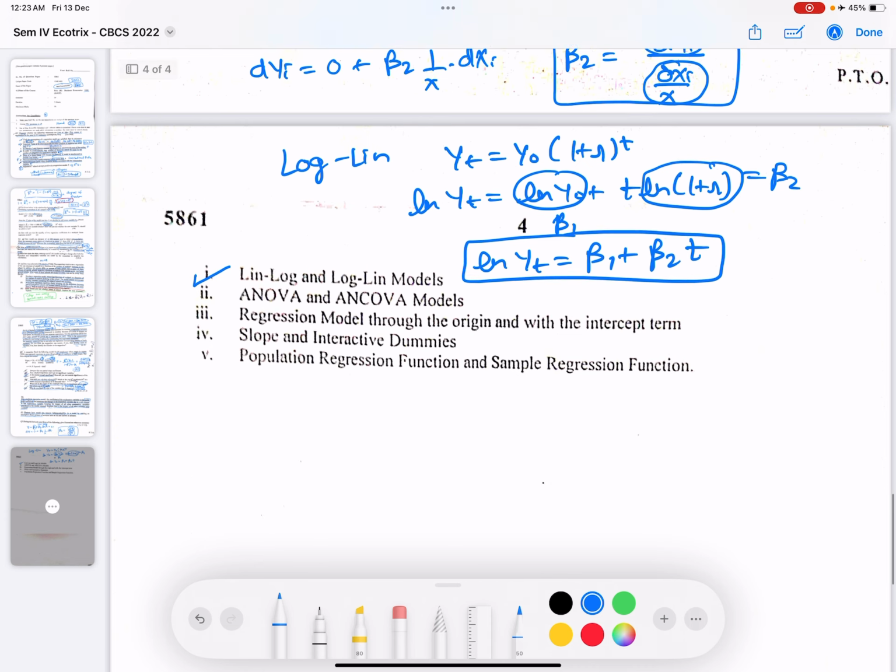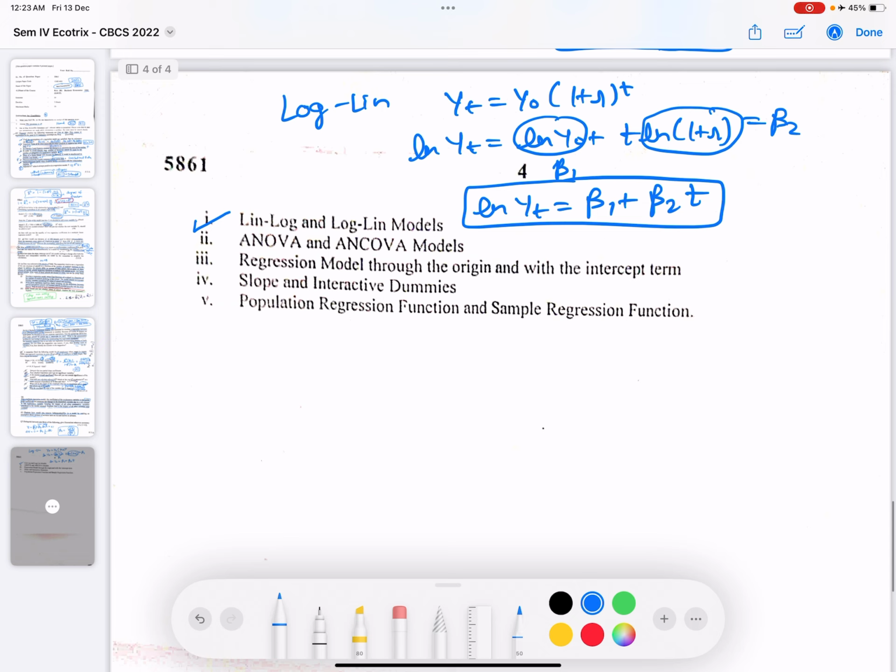In this case, beta 2 would give us the semi-elasticity. So if we multiply beta 2 by 100, it would give the growth rate, or the instantaneous growth rate.